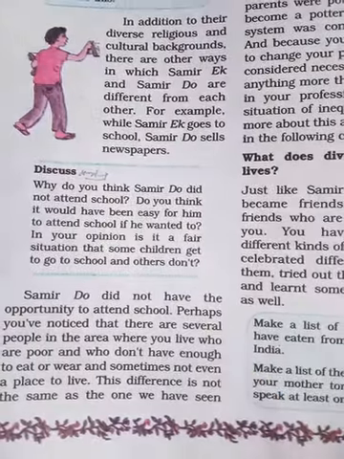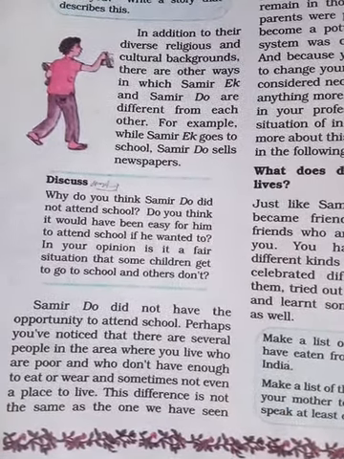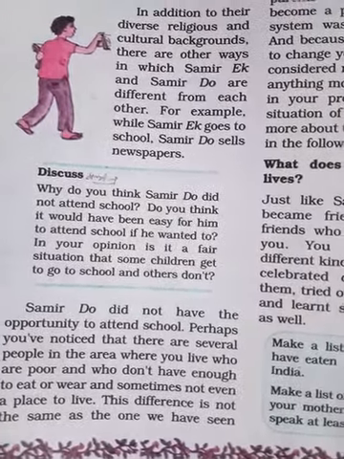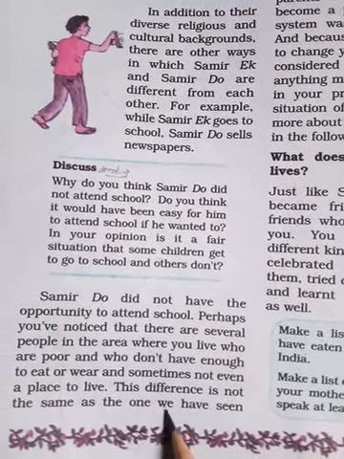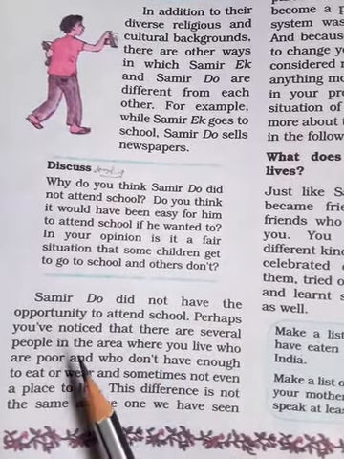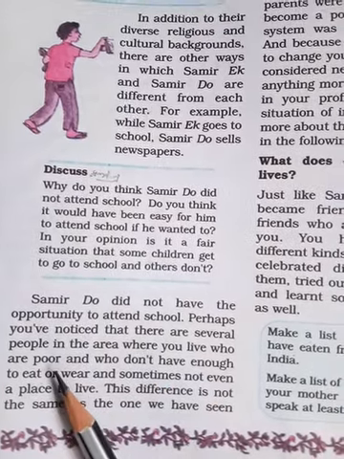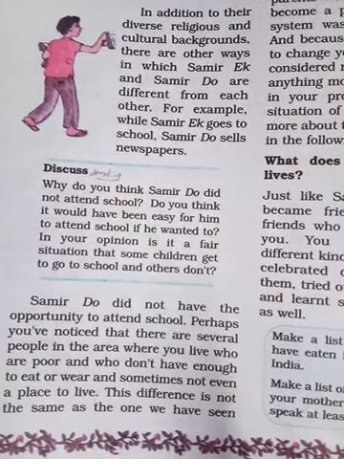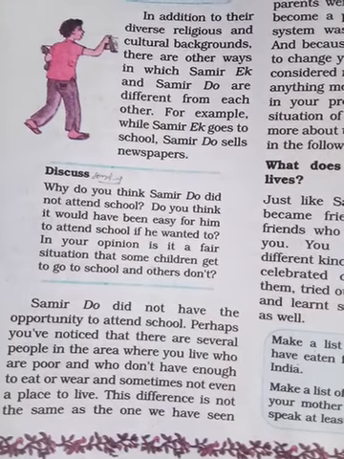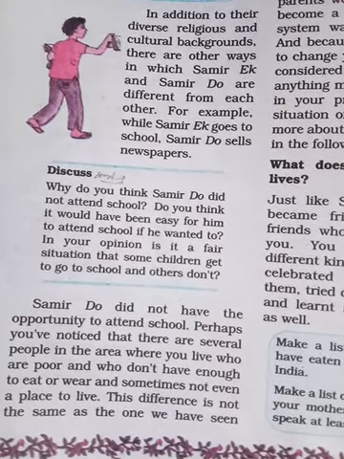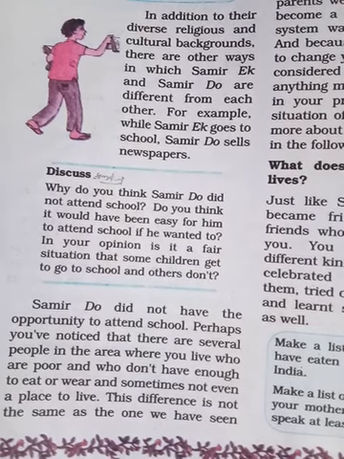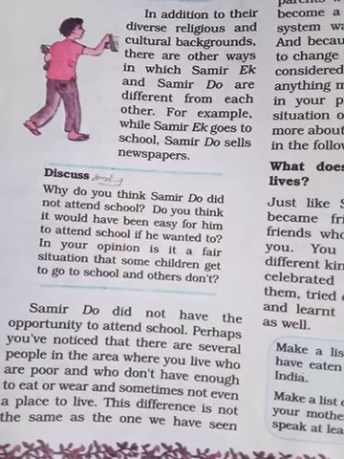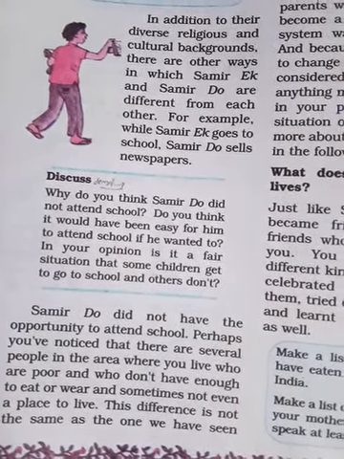So look here, the other belongs to the Hindu community, and I think his parents are rich, so that's why he attends school. Perhaps you have noticed that there are several people in the area you live who are poor and do not have enough to eat, to wear, and sometimes even to live. That means, look here, why he does not attend school: because he belongs to a poor family. So that's why he never attended school, and the rich people went to school. Why? Because they have enough to eat, and their parents are rich.